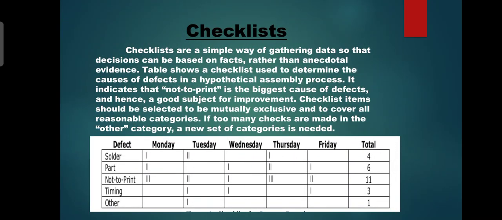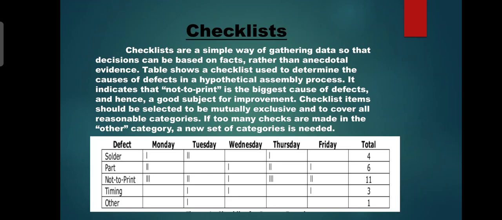Then the second statistical tool, the checklist. A checklist is a simple way of getting data, so decisions can be taken easily through it. This table shows the defective items for the process. It indicates that not-to-print is the biggest cause of defects, because not-to-print has the highest total number of defects.